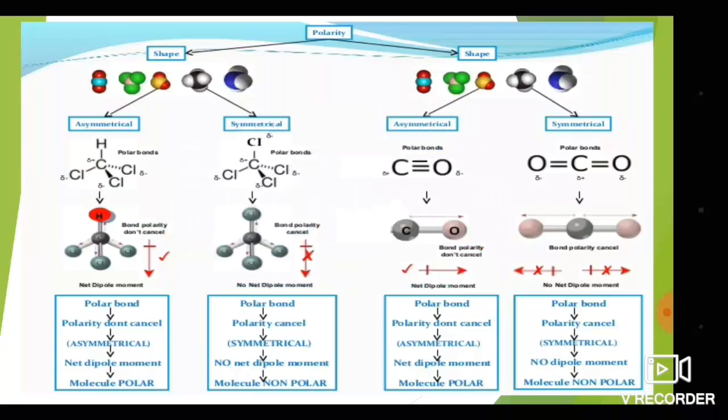Here the structures of some molecules and their symmetry are given, and it is shown how they are IR active and how they are IR inactive. See here CHCl3: this is nothing but an asymmetric molecule, because there are 3 Cl atoms and 1 hydrogen, so it is not symmetrical. All these atoms attached to the central carbon are different, so it is an asymmetric molecule.